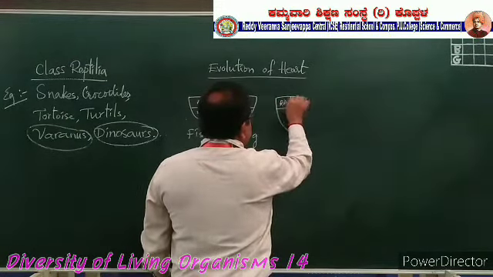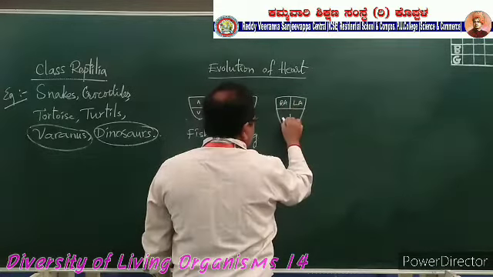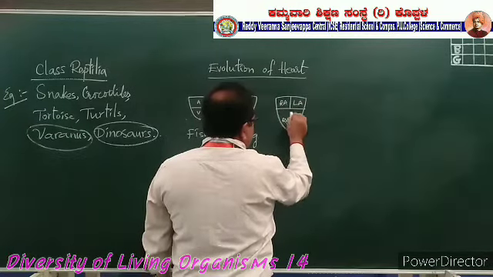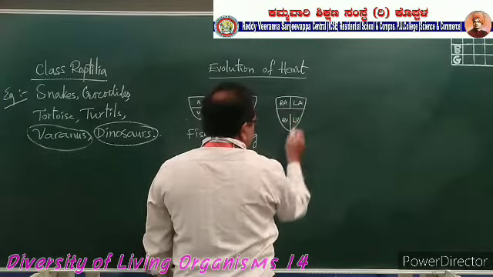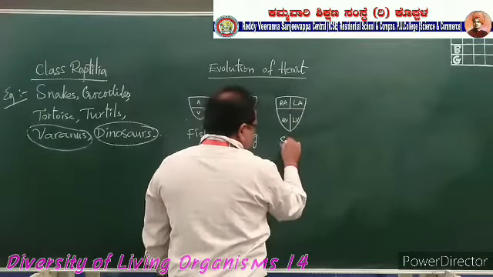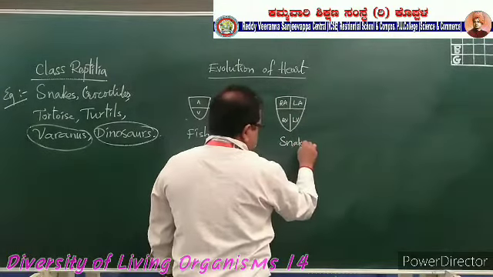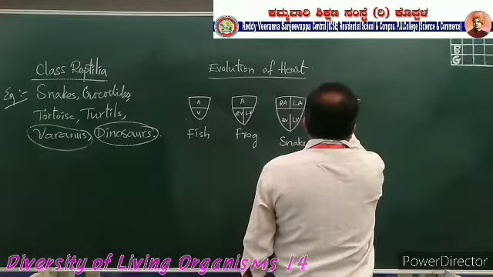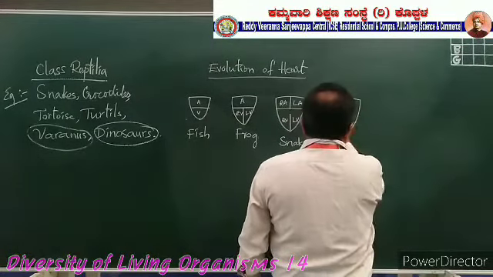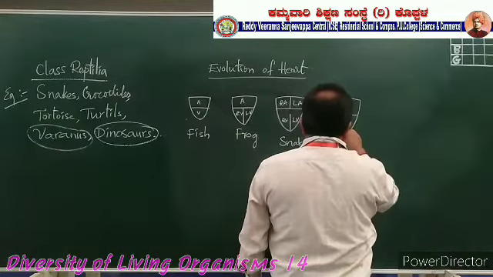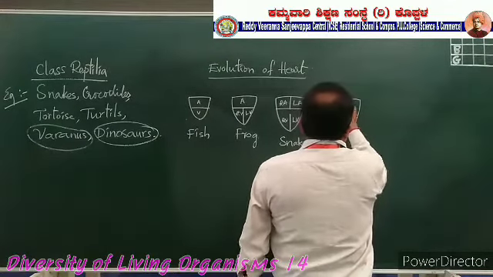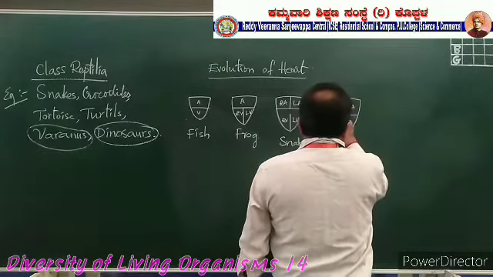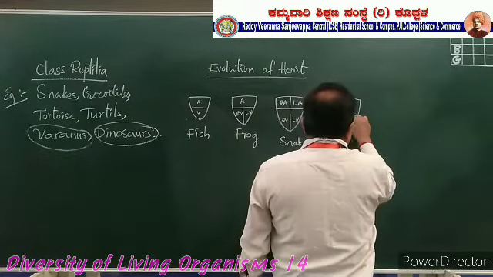Right auricle, left auricle, right ventricle, left ventricle. This is in snakes. Right auricle, left auricle, right ventricle, left ventricle.